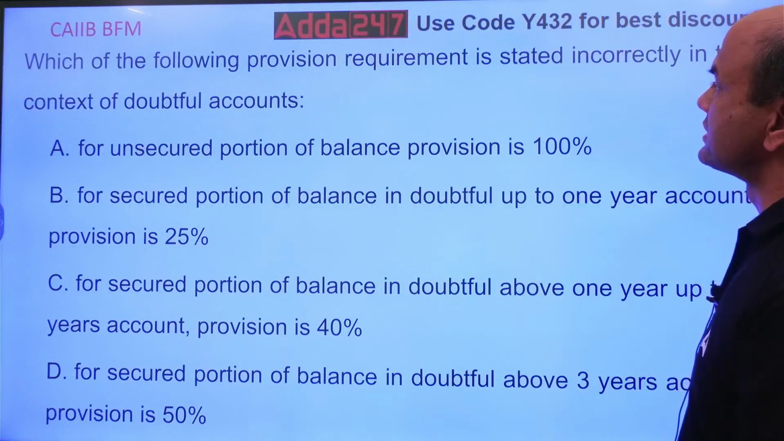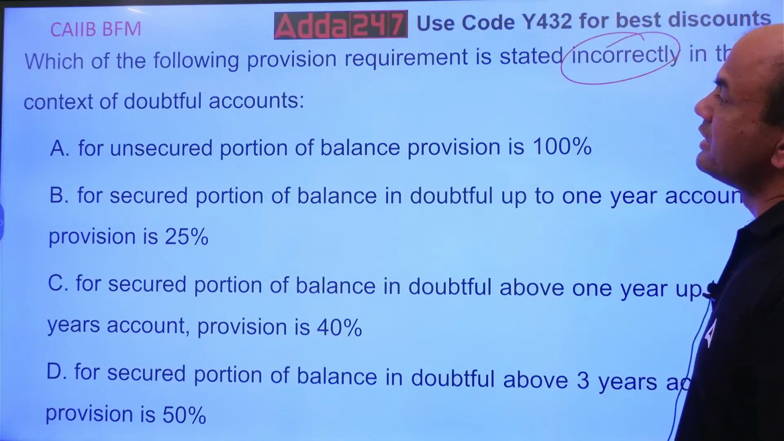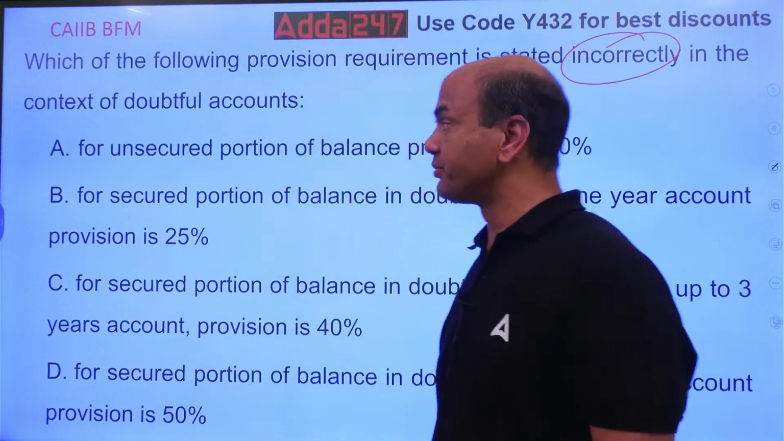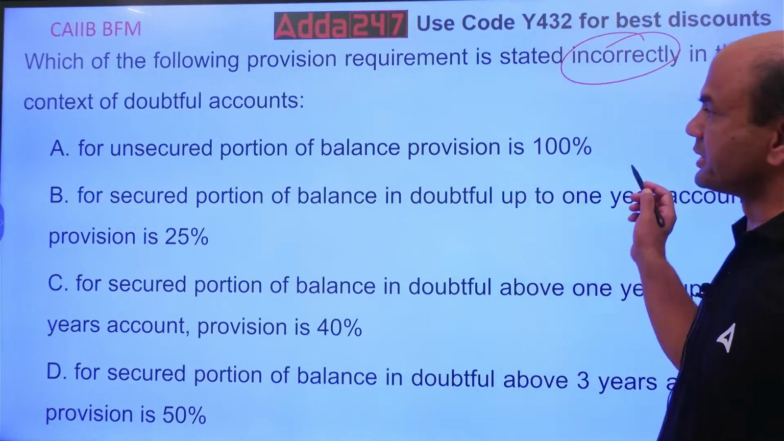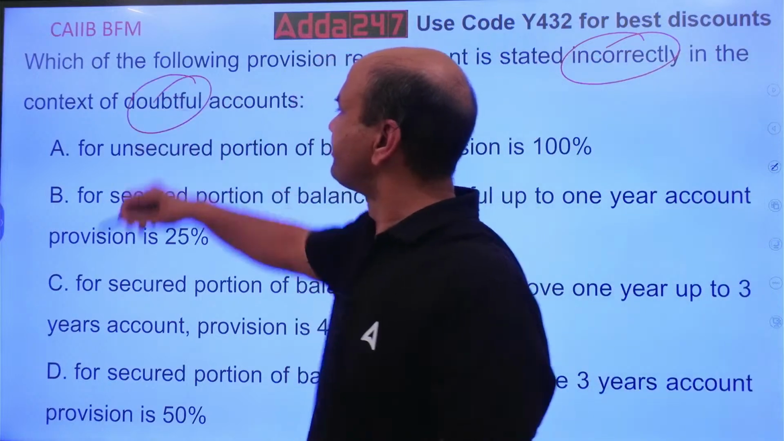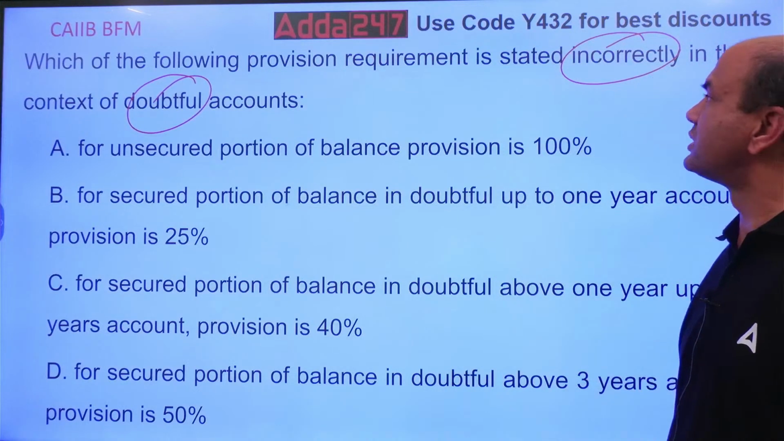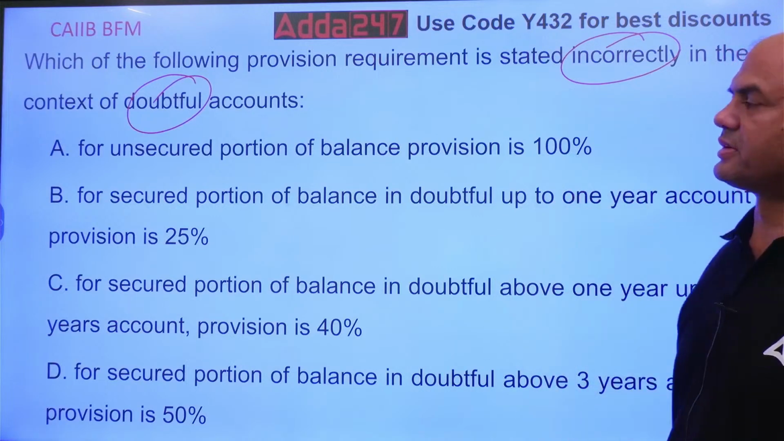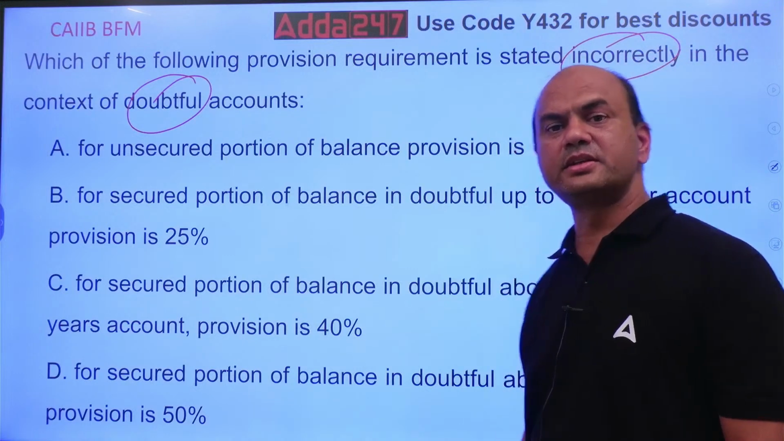Which of the following provisions, requirements is stated incorrectly in the context of doubtful accounts? Incorrectly. You want the incorrect answer now. Okay. For unsecured portion of the balance, provision is 100%. So regarding doubtful, see D1, D2 both. For unsecured portion, the provision is complete 100%. Is it true or false? You want incorrect, so let's go one by one. Unsecured portion is 100%. It is true.